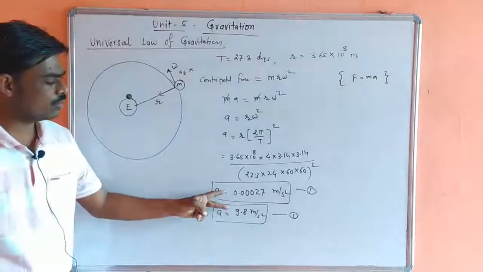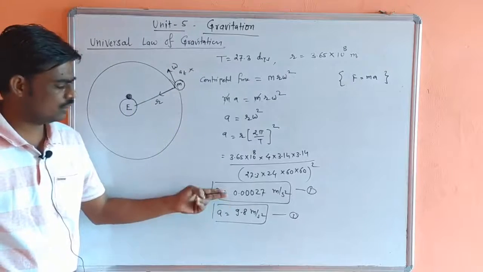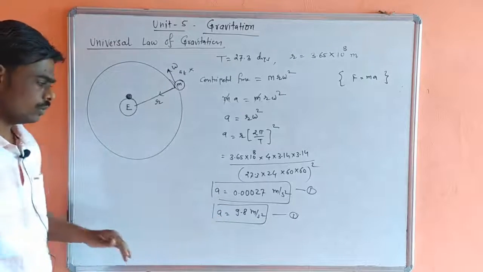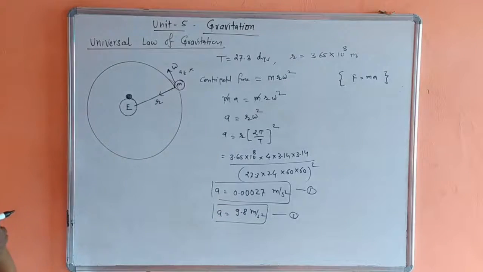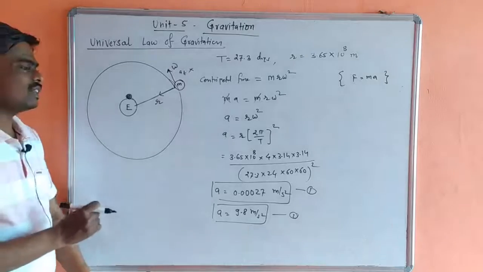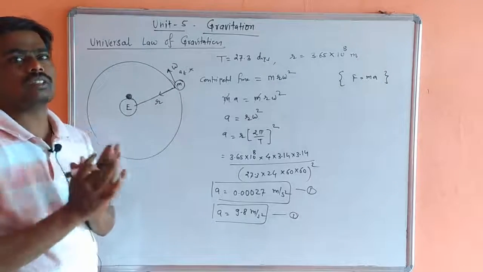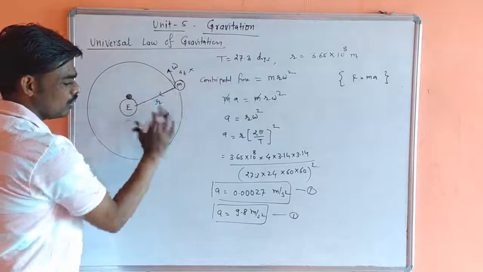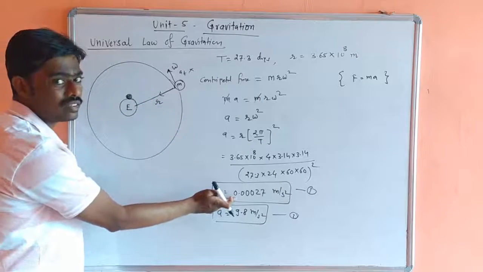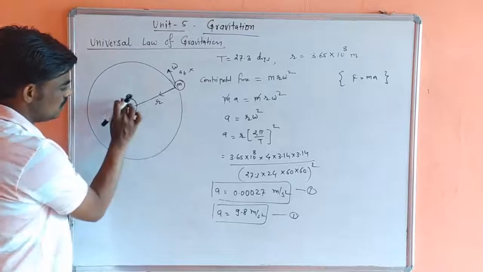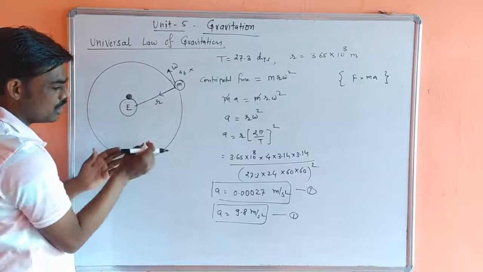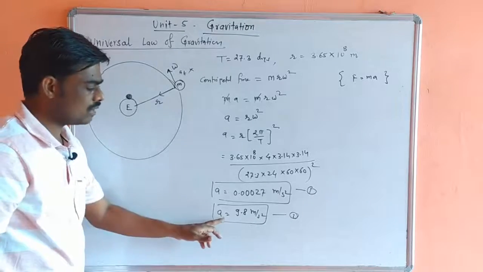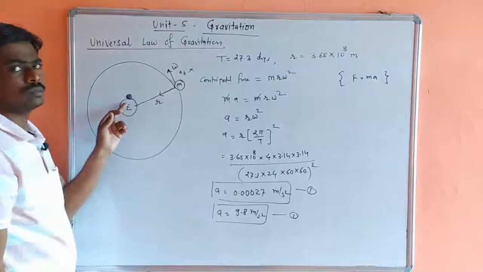No doubt there is a very large difference. This is a very small fraction, 9.8 is more. So it must be true that acceleration depends on distance, because for the moon this distance is large, therefore the acceleration is very less, and for the object on the earth surface the distance is less, so the acceleration is somewhat greater.